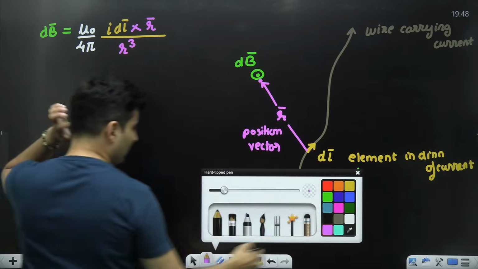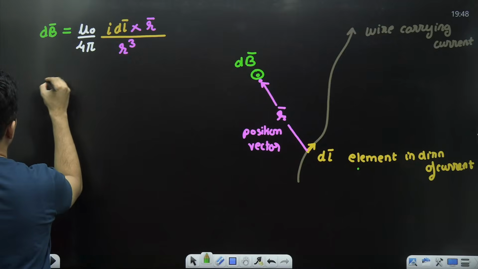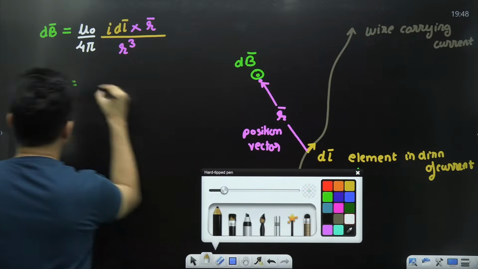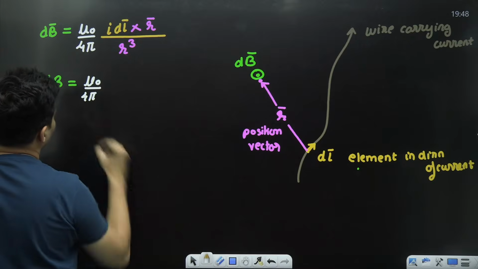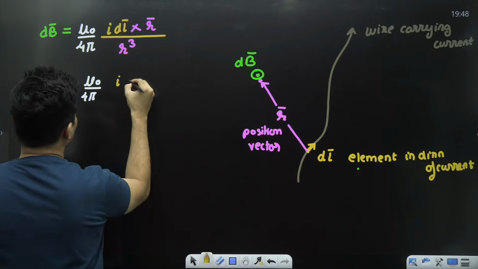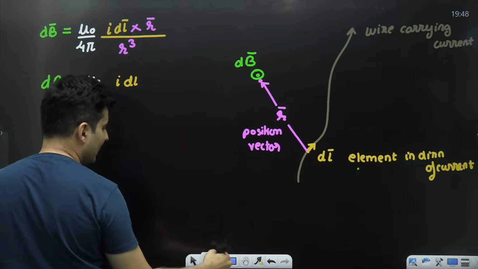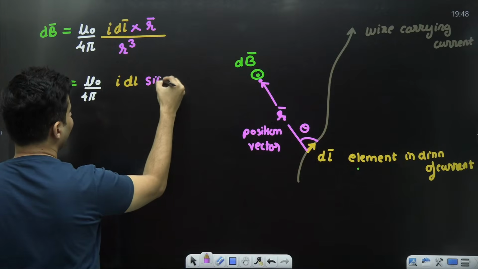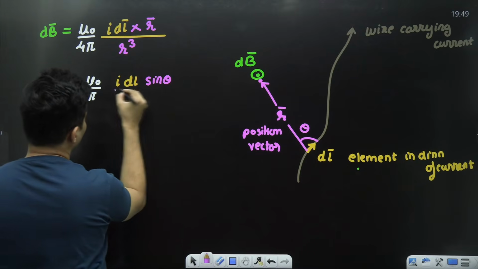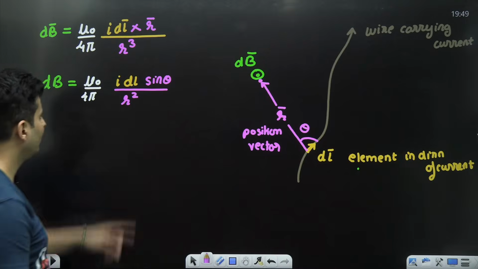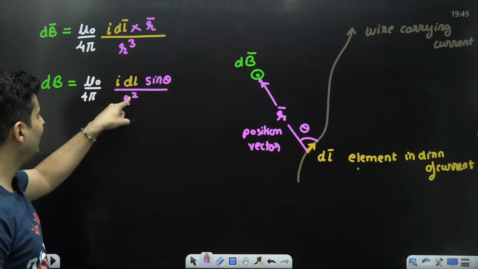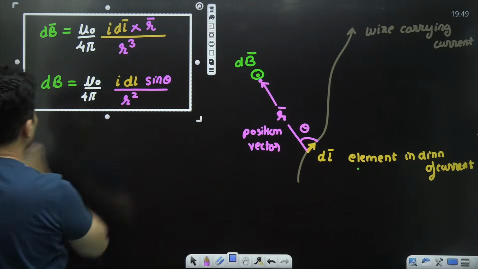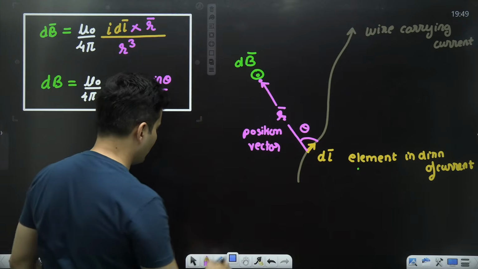This is the vector form, but if you write it in magnitude form, then this will be some constant mu naught by 4 pi. Here you will have I dl r into sine theta. Look at this, the angle between them, if it is theta, then here you will have sine theta. r and r cube will cancel and I'll be left with r square. What happened to that r? It cancelled with this r. I'm just left with r square. So this becomes the magnitude part of it. So this is the formula for the small field due to a small element.